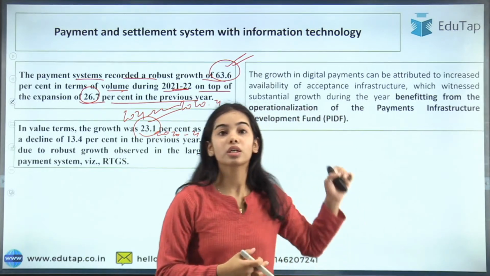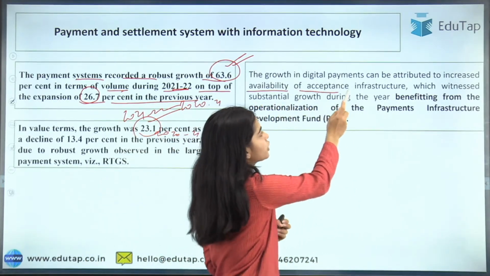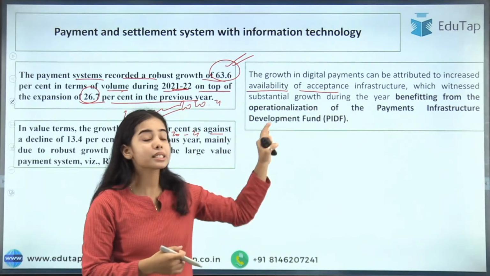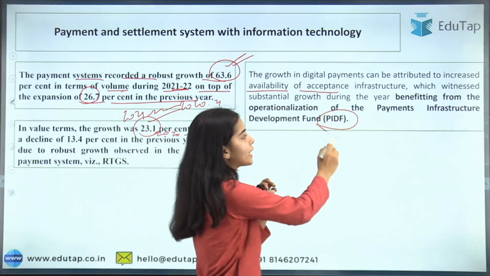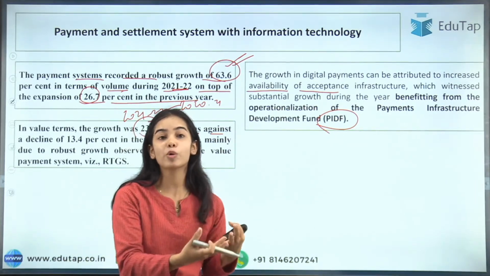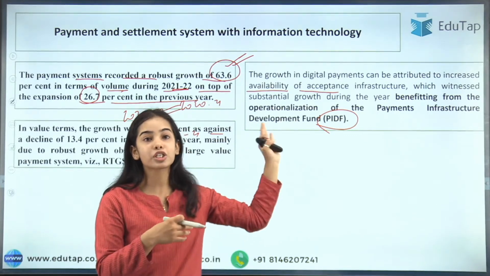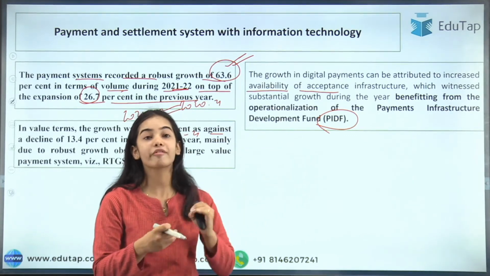The growth in digital payments can be attributed to the increased availability of acceptance infrastructure. There is the PIDF, like I told you, through which the RBI is trying to get more and more merchants to have payment infrastructure like POS machines.